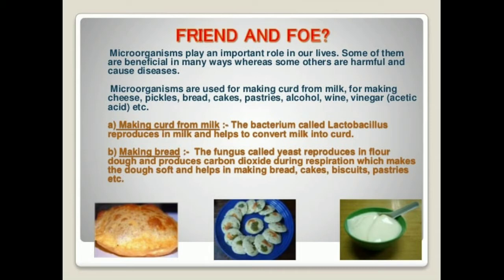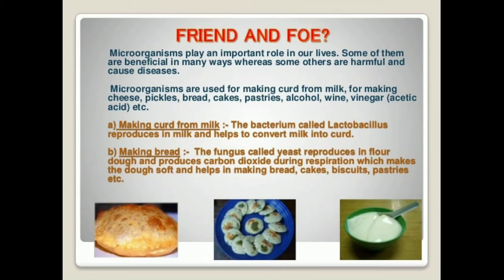So the first use is making curd from milk. This you might have known, right? The bacterium called Lactobacillus reproduces in milk and helps to convert milk into curd. So this is how we get the curd from the milk. This bacteria called Lactobacillus will convert the milk into curd by reproducing in it.